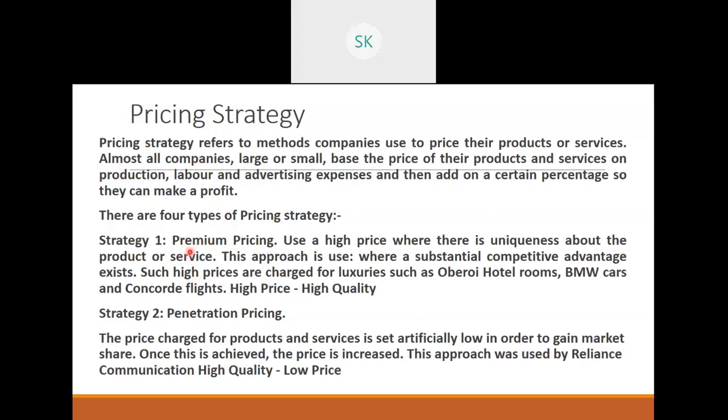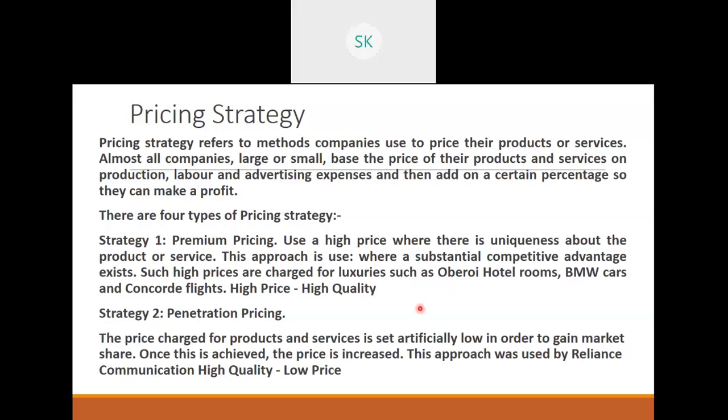So the name itself says it's premium in nature. Use a high price where there is uniqueness about the product or service. This approach is used when a substantial competitive advantage exists. Such high prices are charged for luxurious goods, maybe BMW cars or iPhones.